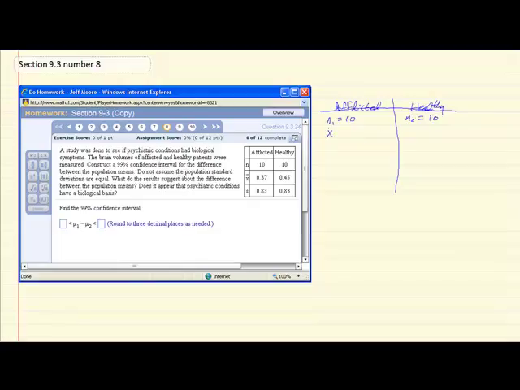This gives us a sample mean x1 bar of 0.37 and x2 bar of 0.45. S1 equal to 0.83, S2 equal to 0.83. Now an important piece here is that even though the sample standard deviations are equal, we are not to assume, do not assume that the population standard deviations are equal.